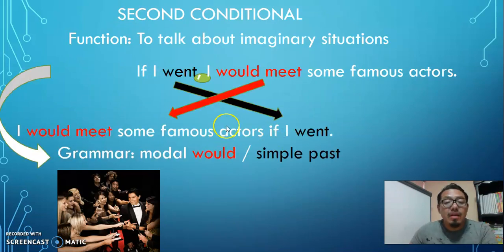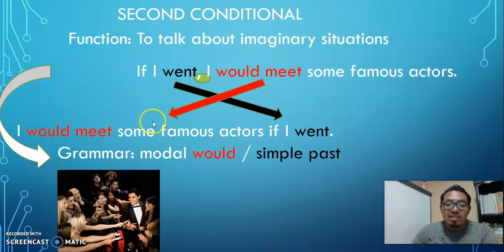Okay, you can use the idea in another order, no? You can start with the result, the consequence first, and after the condition, if. If I went, I would meet some famous actors. I would meet some famous actors if I went. What is the difference? Well, one detail. When you start with the condition if, you use comma. When you start with the result, you don't use comma. That is the only difference, but the idea is the same.